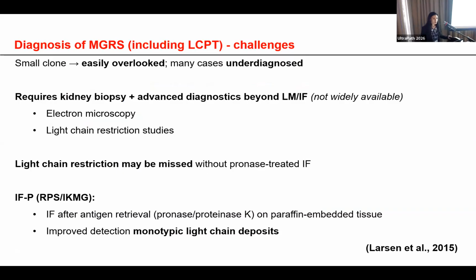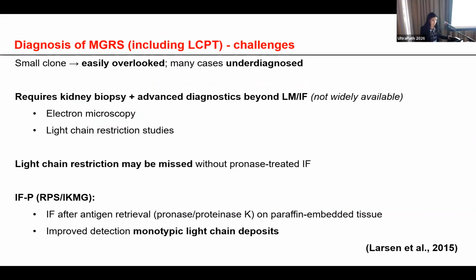So the diagnosis of MGRS, including the light chain proximal tubulopathy, is challenging because the underlying clone is often small and can be easily overlooked, leading to underdiagnosis of these cases. It requires kidney biopsy and advanced diagnostic techniques beyond the light microscopy and immunofluorescence, including the electron microscopy and light chain restriction study that are not widely available. And light chain restriction may be missed without pronase-treated immunofluorescence.